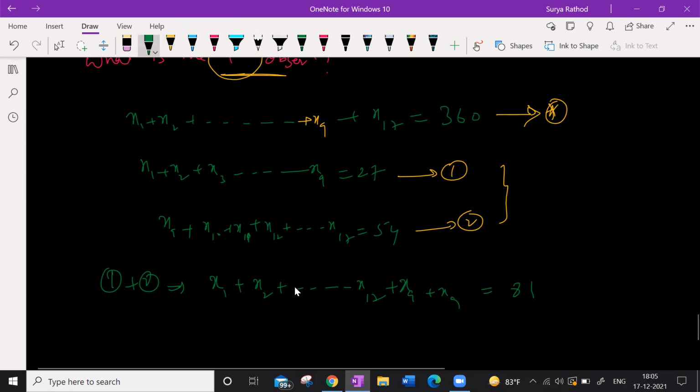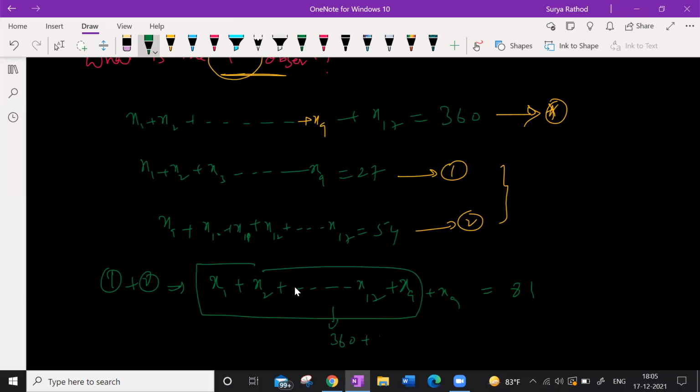Look at this here. So first, this thing I know: 360 plus x9 is equal to 81. So x9 is equal to minus 279. Chalo, shall we go for the quiz now?